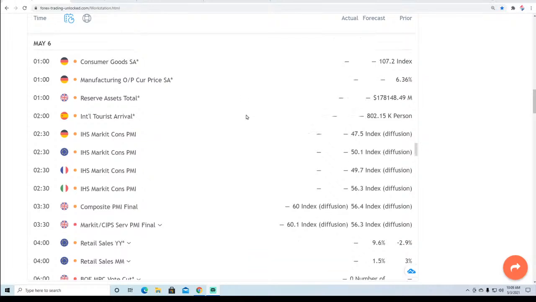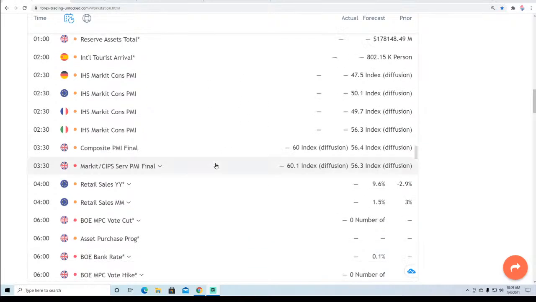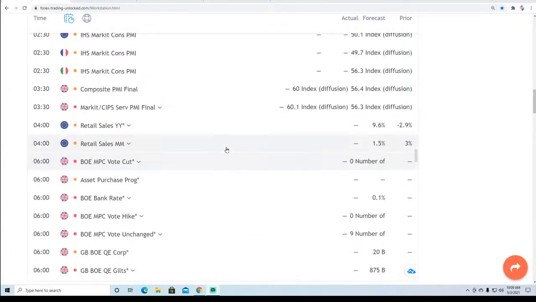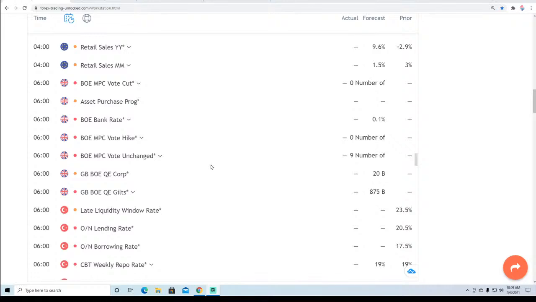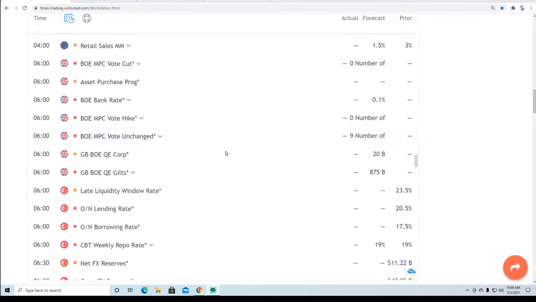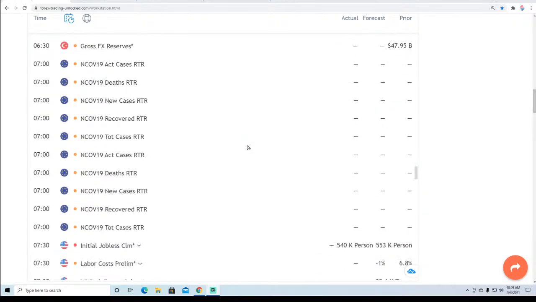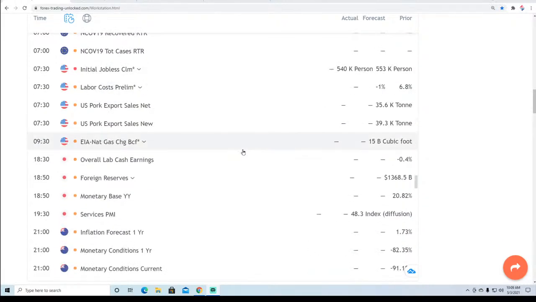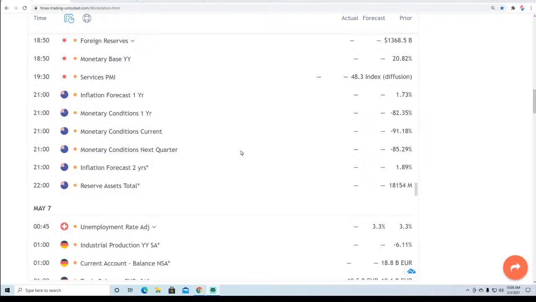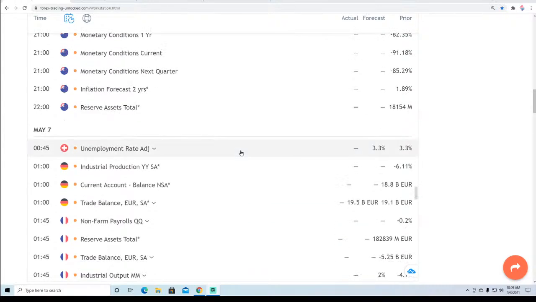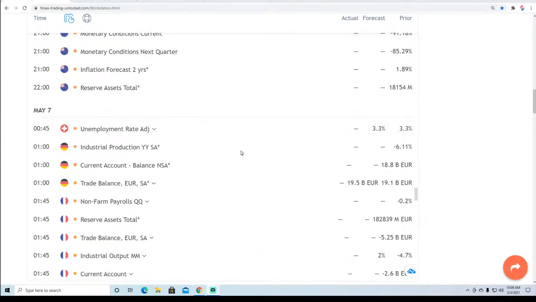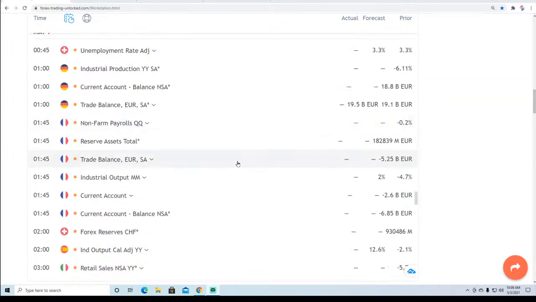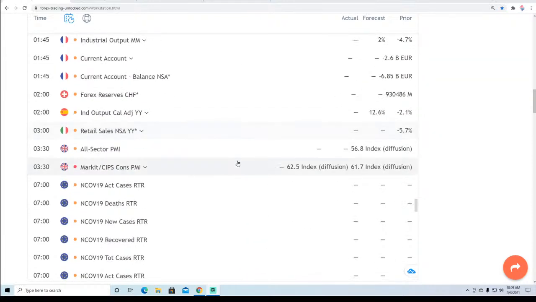Consumer goods for the euro also, which is Germany, but that's going to be influencing the euro. Retail sales also for the euro. We do have a Bank of England meeting also coming up this week. Are they going to do anything special? Probably not. And then we also have our initial jobless claims that come out this week as well for the US dollar. We have some inflation numbers coming out for the Australian dollar, which actually are kind of big as far as commodity pricing.